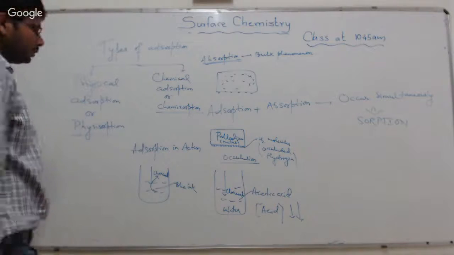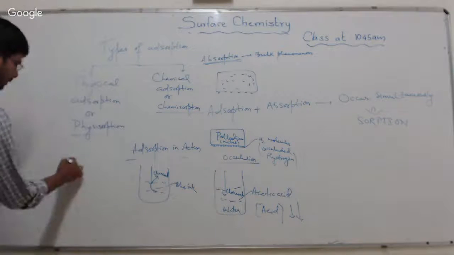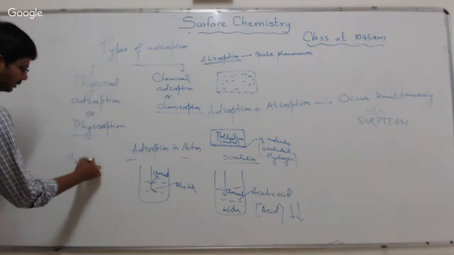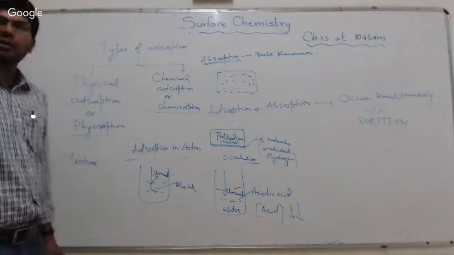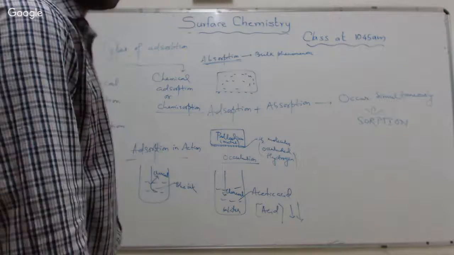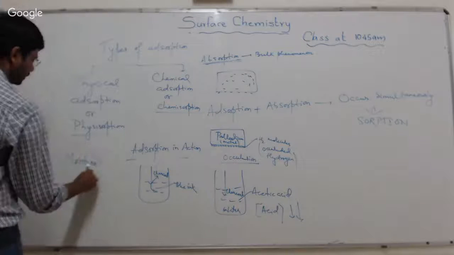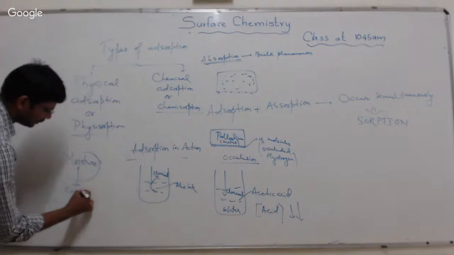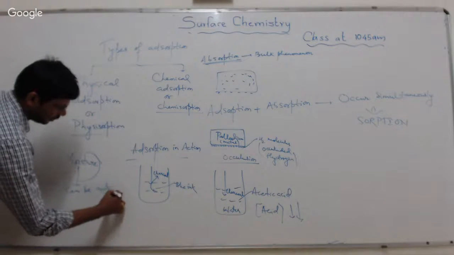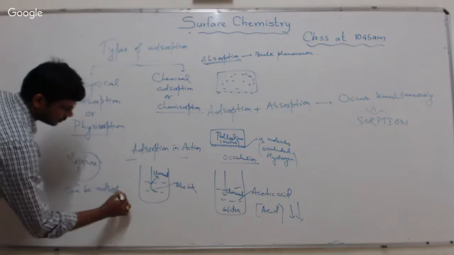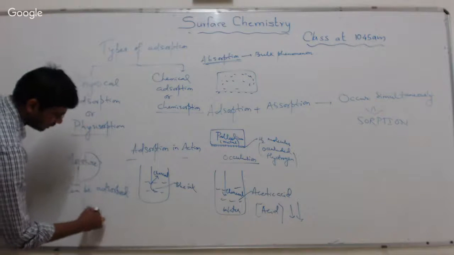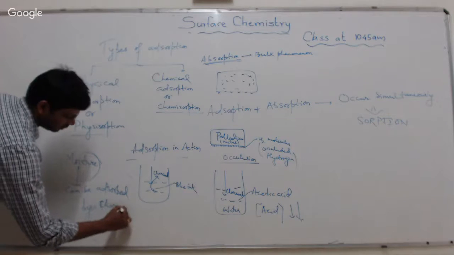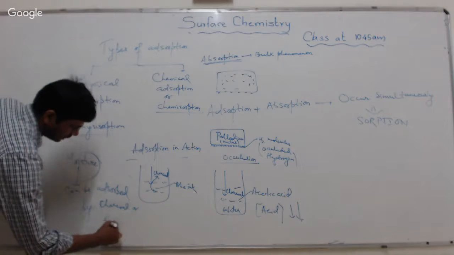Moisture present in air can be adsorbed by charcoal or silica.